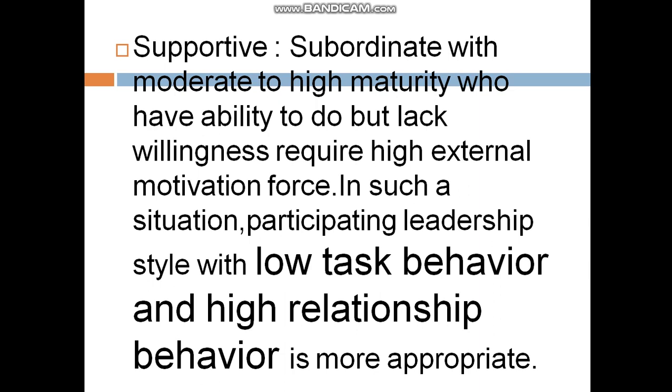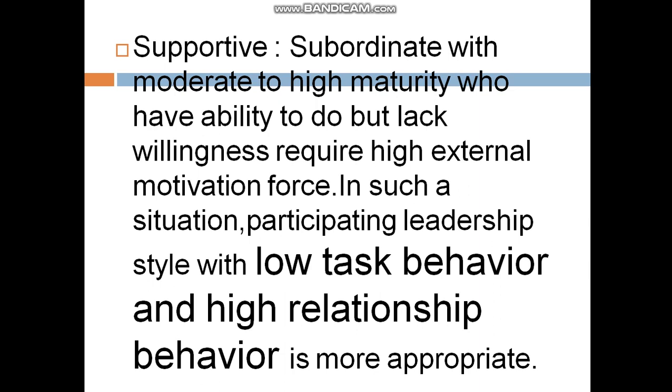The third leadership style is supportive or participating. The subordinates have moderate to high maturity. Their peculiarity is that they have the ability to do the work but lack willingness. This type of people require a high external motivation force.